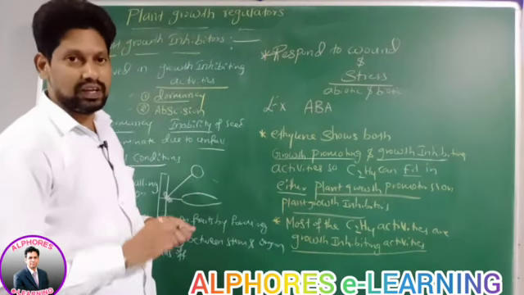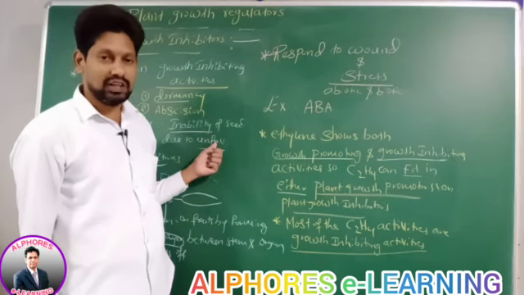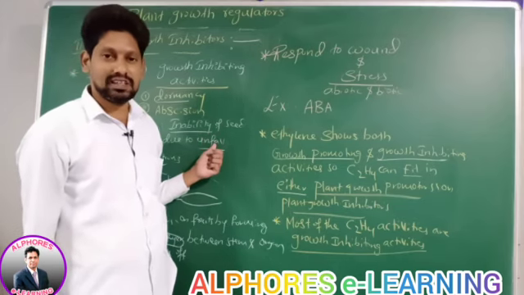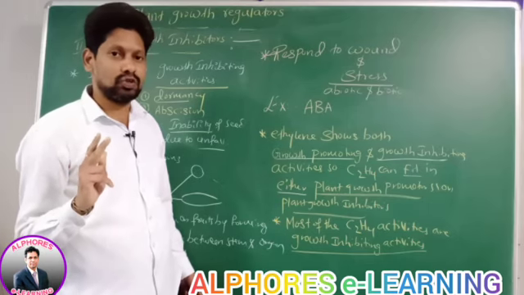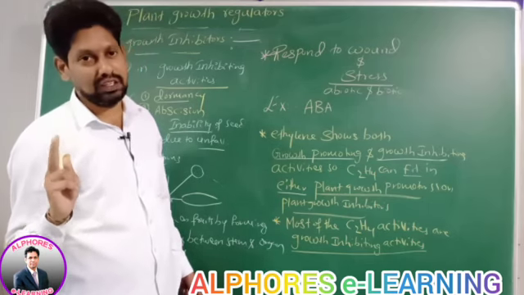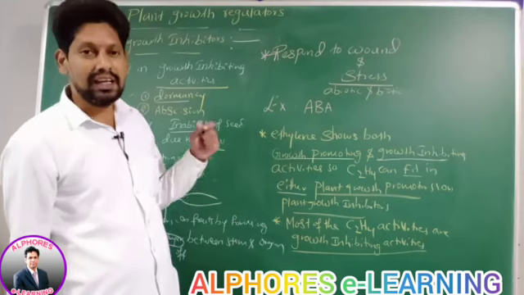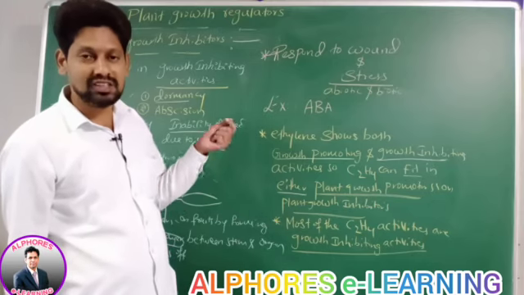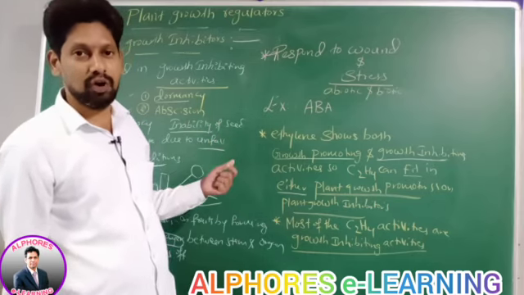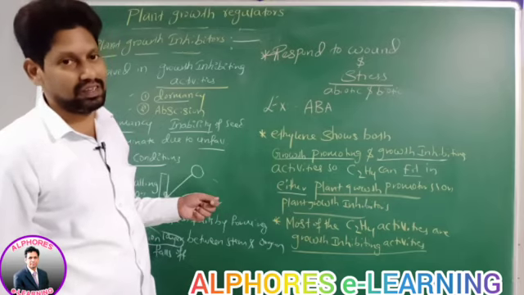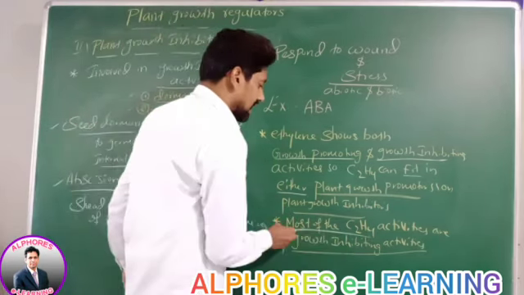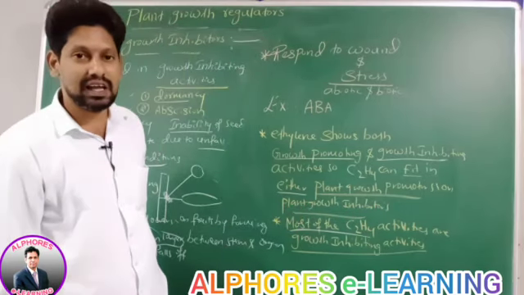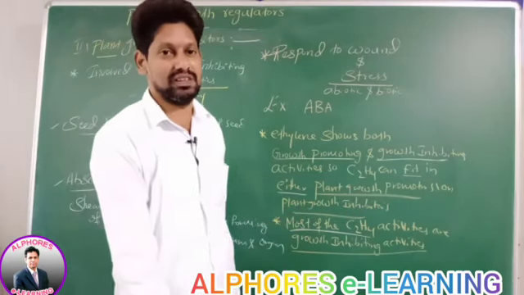Is this statement okay? Therefore, based on function, plant growth regulators are classified into how many groups? 2 groups. What are they? Plant growth promoters and plant growth inhibitors. Ethylene can fit either in plant growth promoters or in plant growth inhibitors, as it shows both promoting as well as inhibiting activities. But most of ethylene activities are growth inhibiting activities, right?